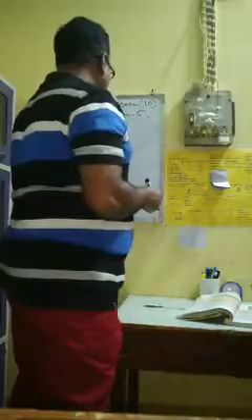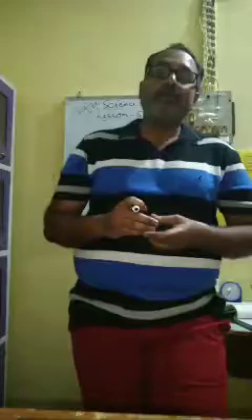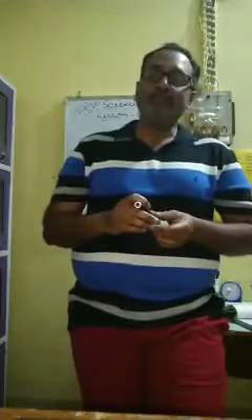Now we come to the classifications. Open the first page and we will find the first classification was given by Dobereiner. It is known as Dobereiner's triad. Triad means 3.